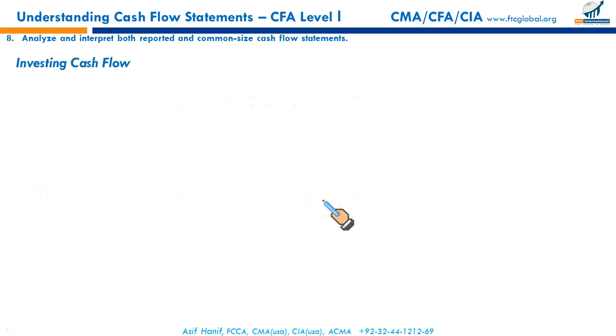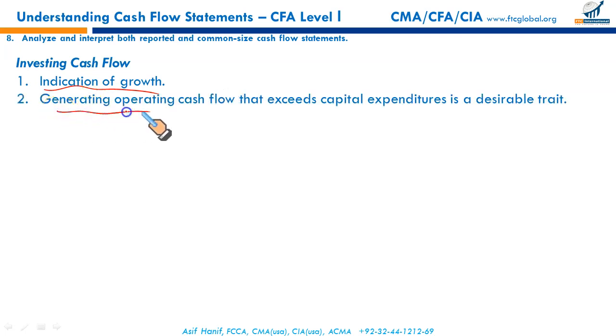Investing cash flows, as the name suggests, are an indication of growth. If you invest in long-lived assets, these are the assets that will generate your operating cash flows in the future. Purchasing machinery, property, plant and equipment, vehicles, computer equipment, these are the assets that will generate cash flows in the future for you. If the company has made a sizable investment, these assets will generate operating cash flows in the future. So your operating cash flows primarily come from your long-lived assets that generate cash for the business.